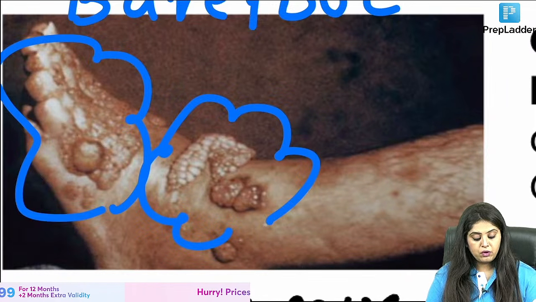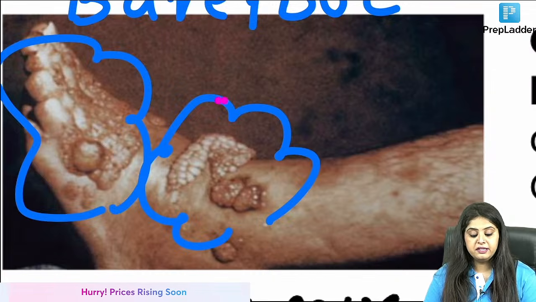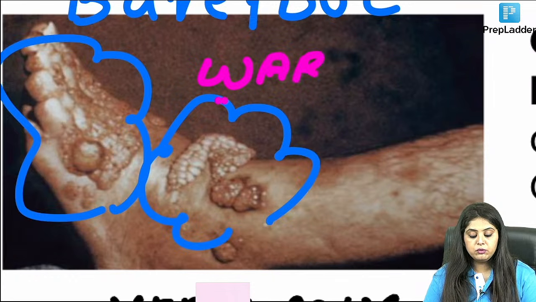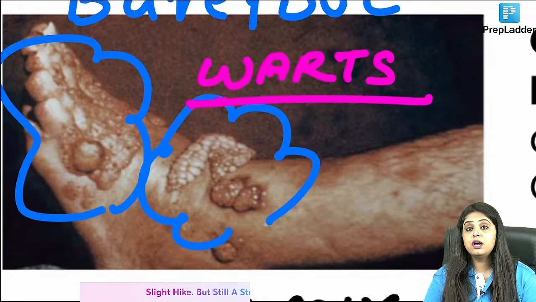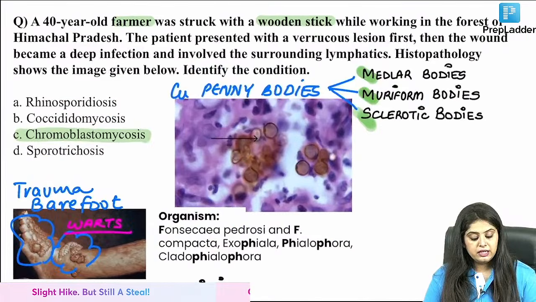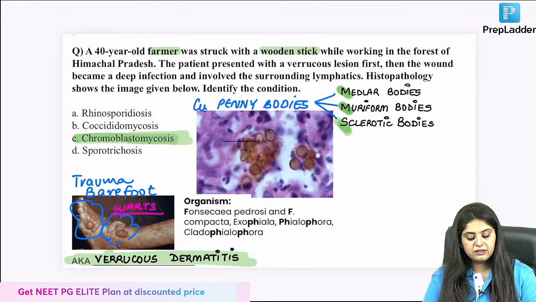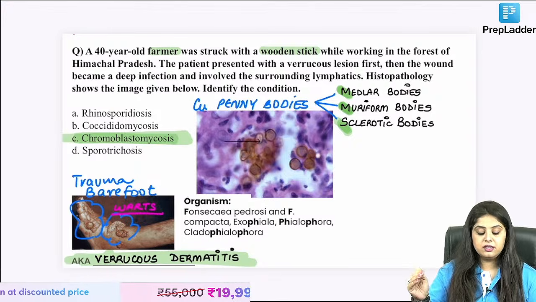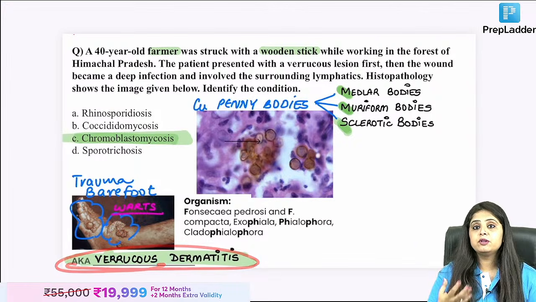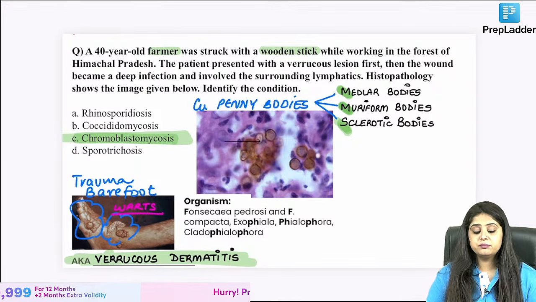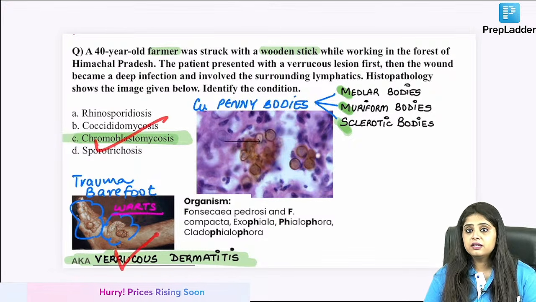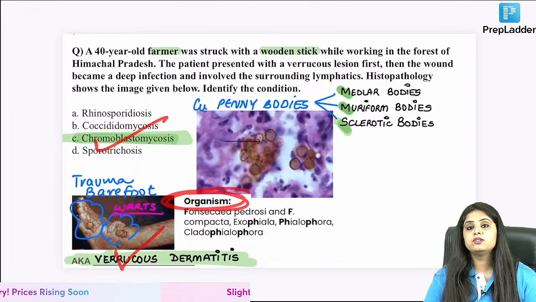Yes, warts is what you would want to call this, but in dermatology, what are warts called? Ma'am, warts are known as verruca. That is why this condition is also known as verrucous dermatitis, chromoblastomycosis. So that was the disease name, what is its clinical name, ma'am? Because of warty verrucous dermatitis, but now disease done. Clinical name done. What is the microbiological organism?